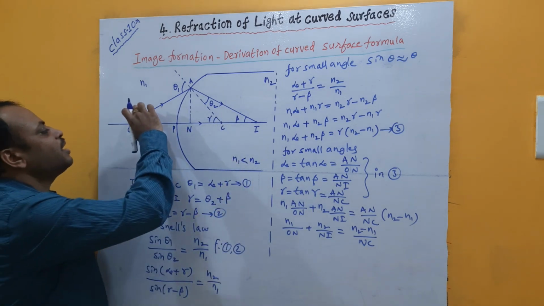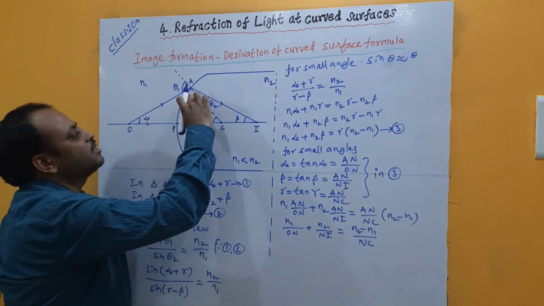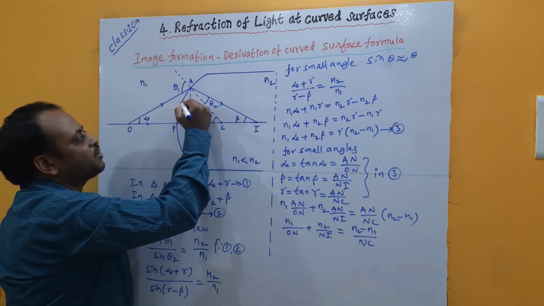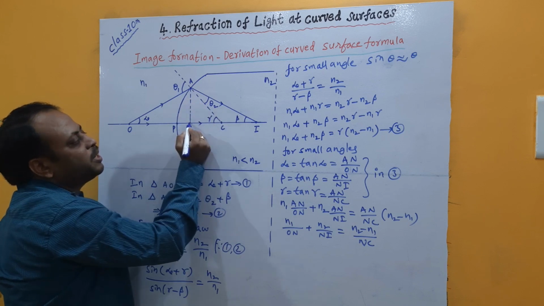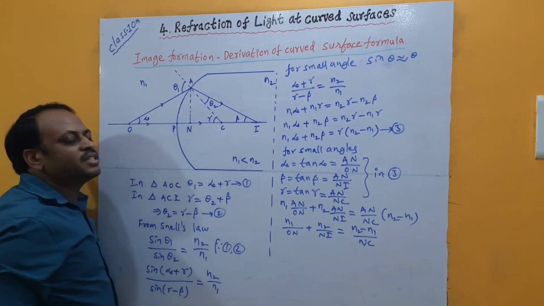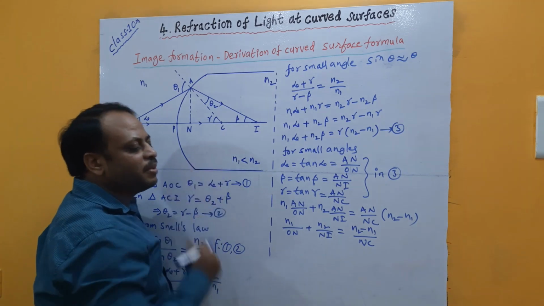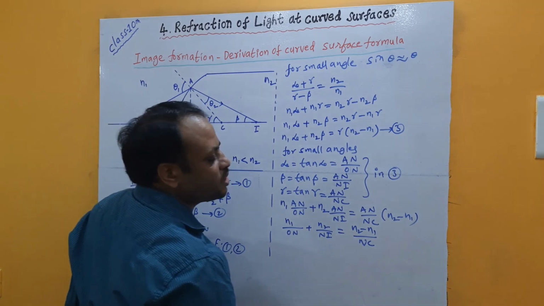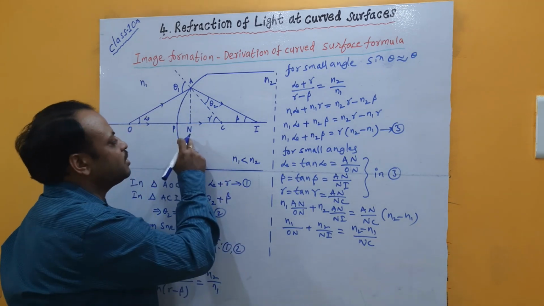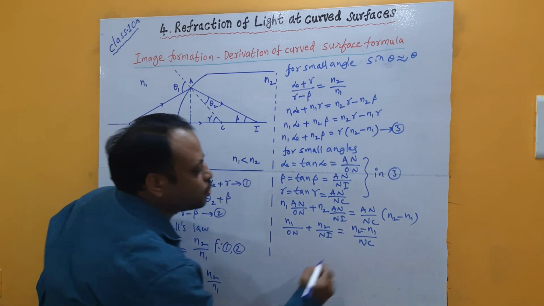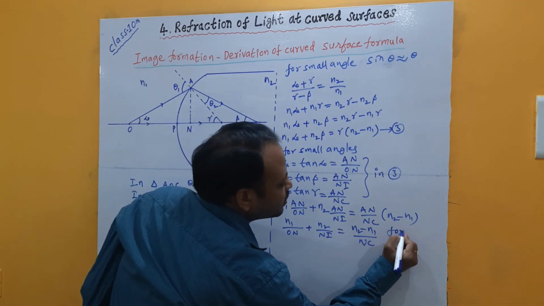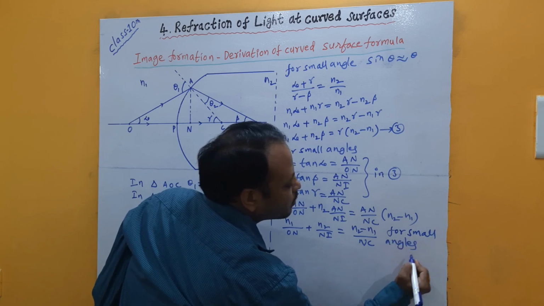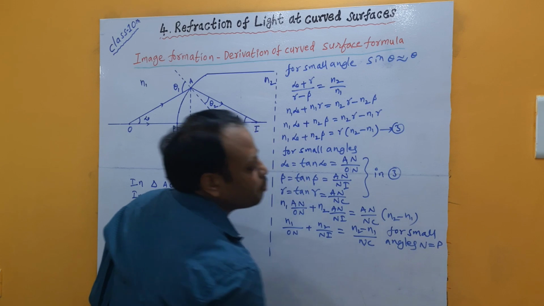Now here, if light rays make very small angles, this height will be very small, or this point A will be here, or if the angle becomes even smaller, here. In the sense, the perpendicular dropped from A to P, the distance is negligible. So when alpha and beta are very small, the distance between P and N is almost 0. So we can replace N with P. For small angles, N position will be almost equal to P position.